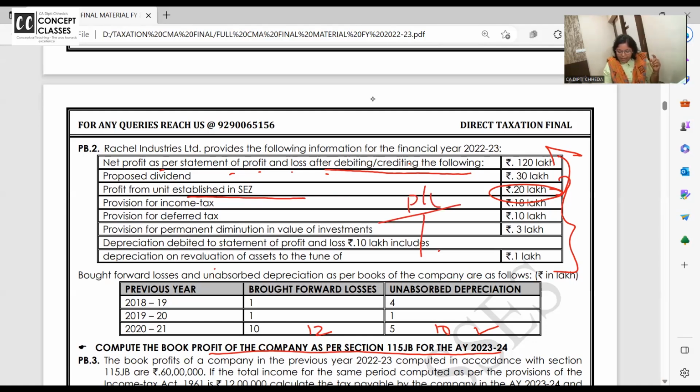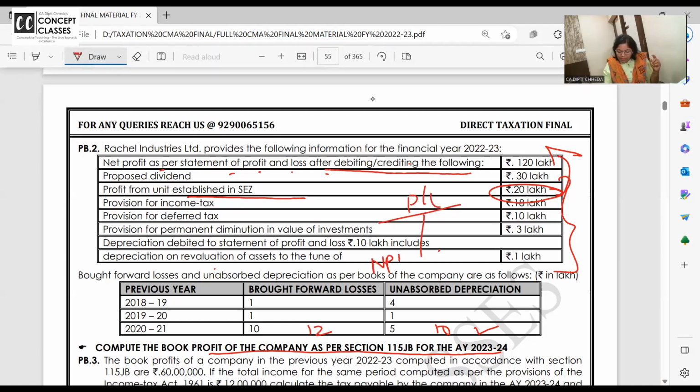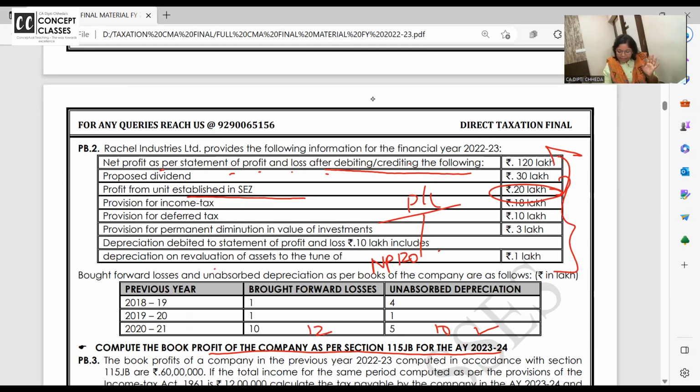जो आपका P&L अकाउंट है ना जहां पे आपको नेट प्रॉफिट आया है, 120 lakhs is after debiting and crediting. So already SEZ का profit 20 lakhs add हुआ है and included that you have got this net profit, and on profit on SEZ this MAT is payable. You can't say profit on SEZ is exempt under section 10AA.